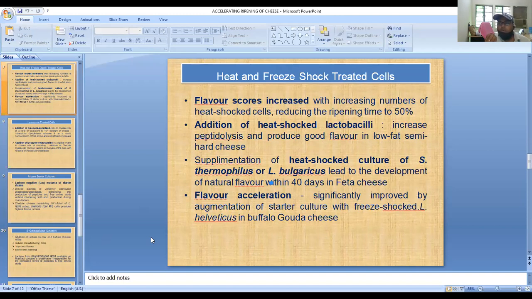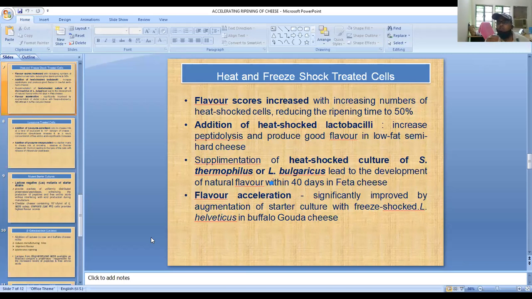When made from buffalo milk, we can get full flavor development in the case of buffalo milk Gouda cheese also. Similarly, when we supplement heat shock culture of S. thermophilus and Lactobacillus bulgaricus, we can get the natural flavor of feta cheese within 40 days. Whereas when we are not using adjunct culture along with the culture, we get the same flavor in 19 days. And similarly, this culture can also be used in low fat cheese also.